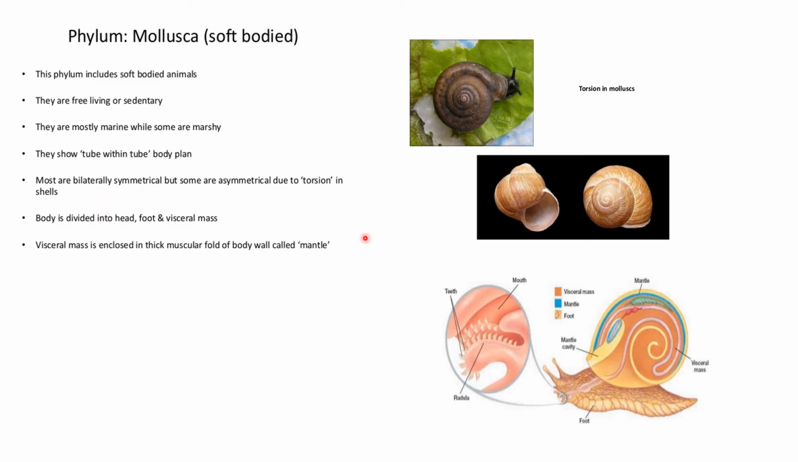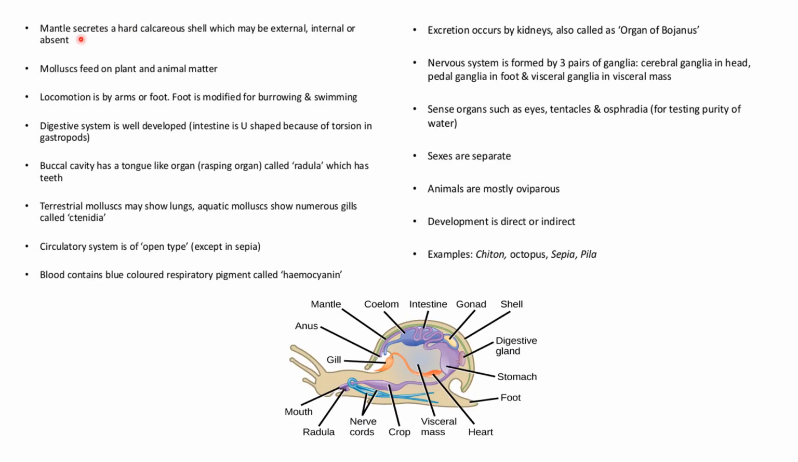As you can see over here, they are mostly symmetrical, but due to this torsion, the snail becomes asymmetrical. The body is divided into head, foot, and visceral mass. This is the head, this is the foot, and this is the visceral mass. The visceral mass is enclosed in a thick muscular fold of the body wall called the mantle. This is known as the mantle. The mantle secretes a hard calcareous shell which may be external, internal, or absent.